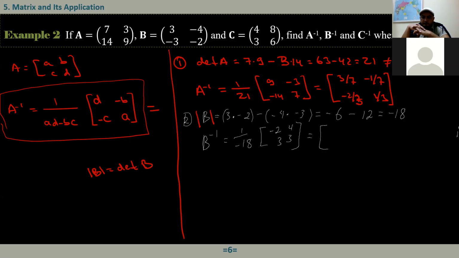Does that mean I just times it by everything inside? Yeah, because 1 over minus 18 is just a scalar, right? Multiplying a matrix by a scalar means we need to multiply each entry by the scalar. So minus 1 over 18 times negative 2, that is 1 over 9, right? That's the first component.